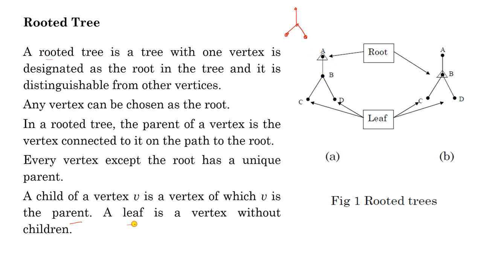A leaf is a vertex without children. Look at this, C and D. These two vertices have no children, so these are leaves. In this way, we can define a rooted tree. I hope that you got the concept of tree and rooted tree. Next, we will discuss binary trees and their properties.